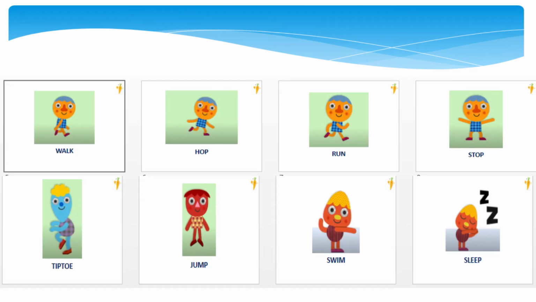Recapitulation. In this lesson, we learned some verbs and the simple present in all its forms, the affirmative, the negative, and the interrogative. The verbs we learned are walk, hop, run, stop, tiptoe, jump, swim, and sleep.